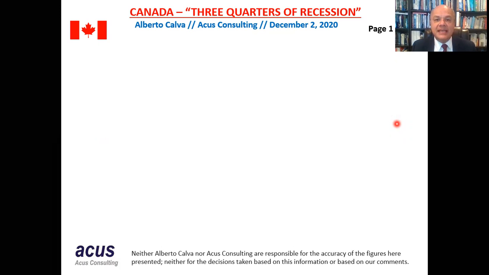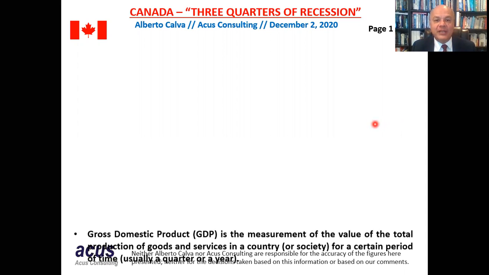Yesterday, Statistics Canada released the information regarding the gross domestic product of Canada up to the third quarter of 2020. And we can see with that information that the country has already been 3 quarters in recession. Let me explain this information with 3 graphs. But before that, let's review some general concepts we need for this.